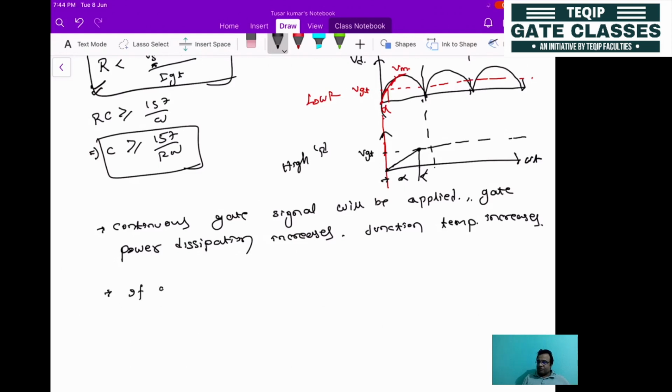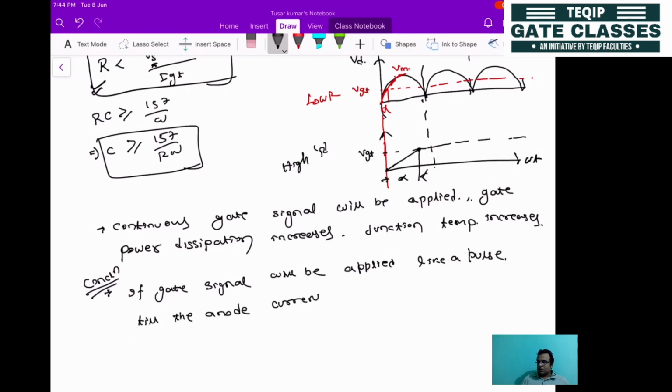The conclusion from these two methods of firing circuit is that if the gate signal is applied like a pulse, then till the anode current becomes greater than the latching current, after that you can remove it.